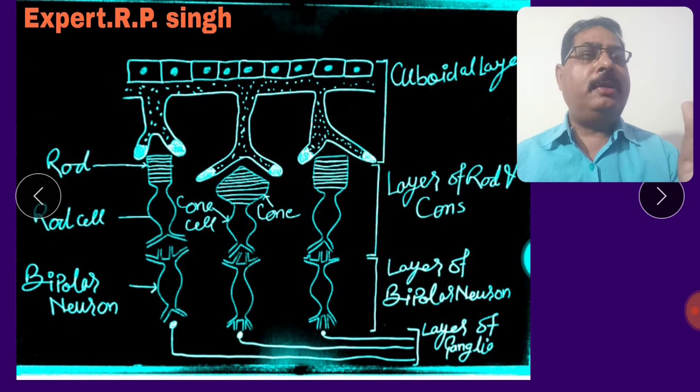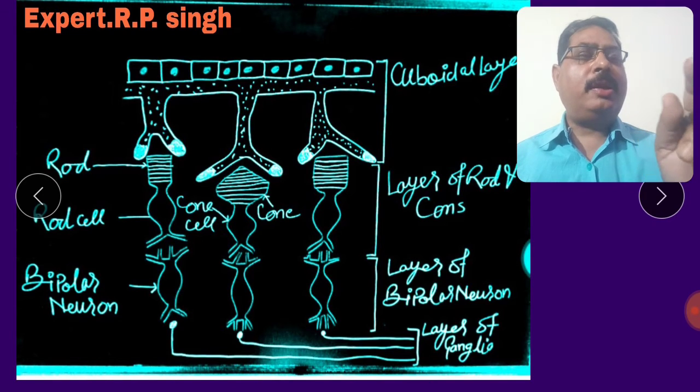I shall explain the rods and cones. What are rods and cones? This shape is rod shaped, a rod-shaped structure, so it is called a rod. This is the rod cell. This shape is like a cone. This is the cone cell. Please come to the next slide.